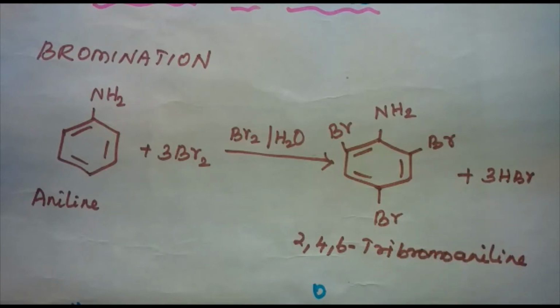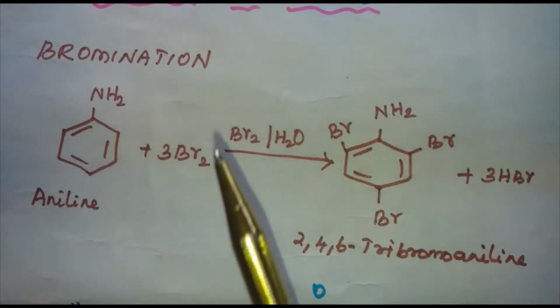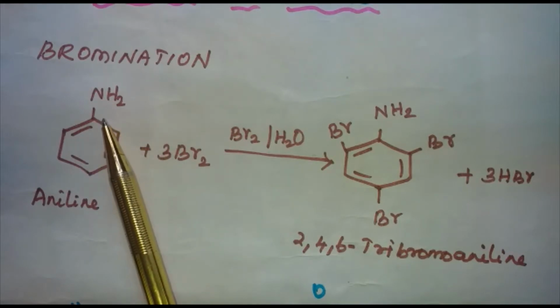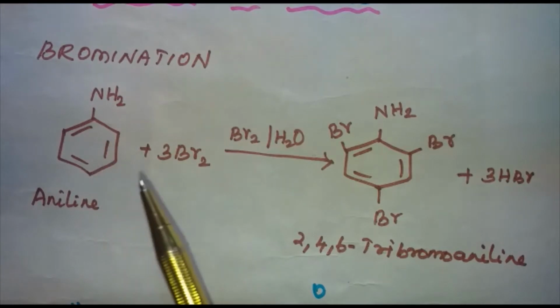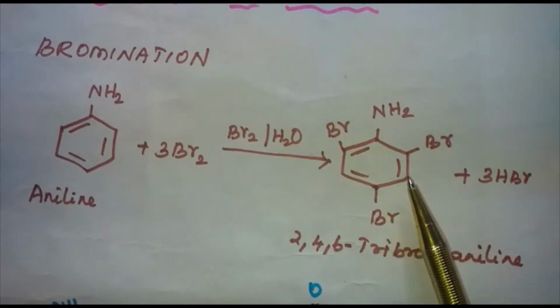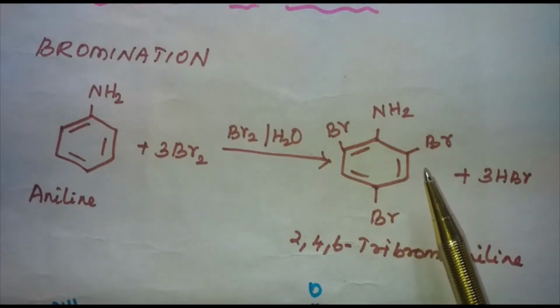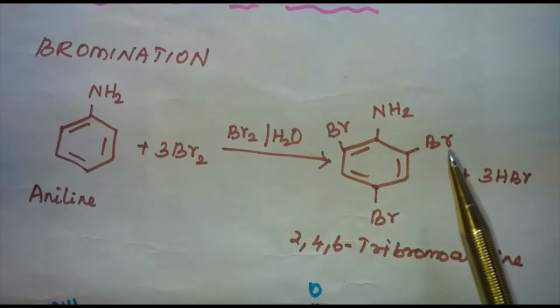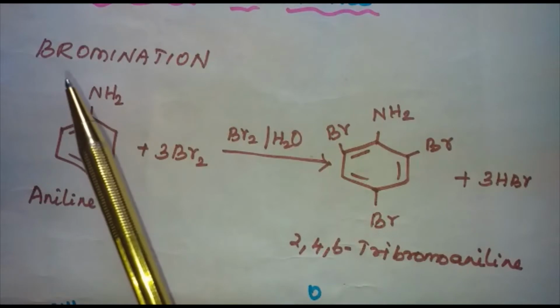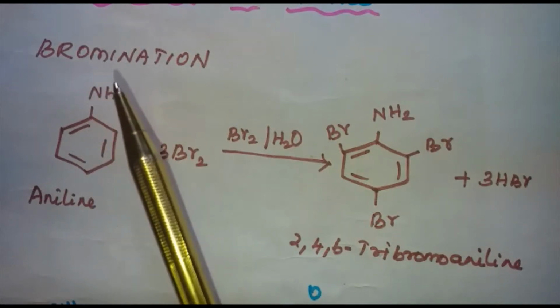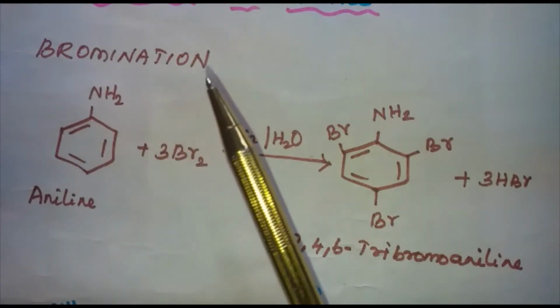The main problem encountered during electrophilic substitution reactions of aromatic amines is their very high reactivity. Substitution tends to occur at ortho and para positions. If we want a mono-substituted derivative of aniline, how will you protect the activating effect of the NH2 group? This can be done. How is it done?